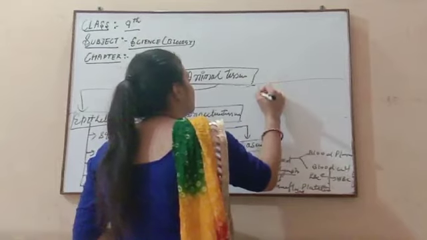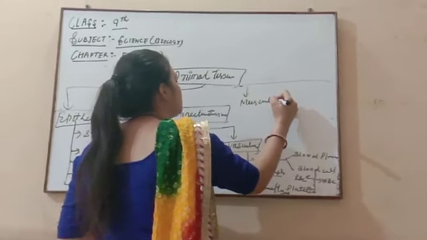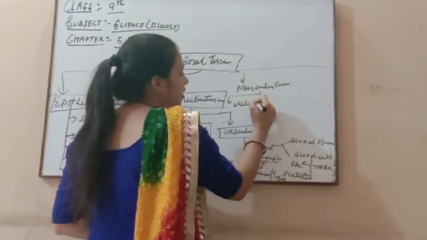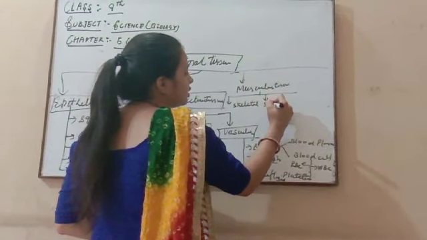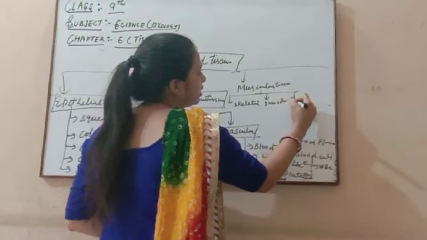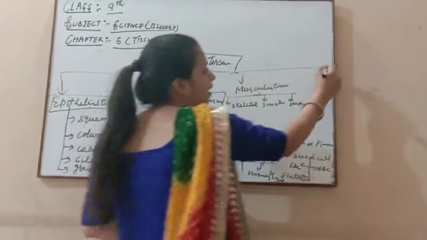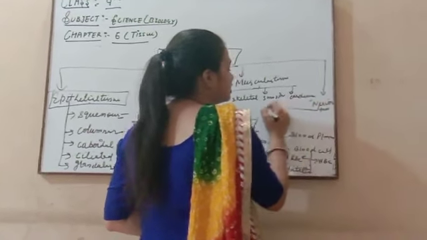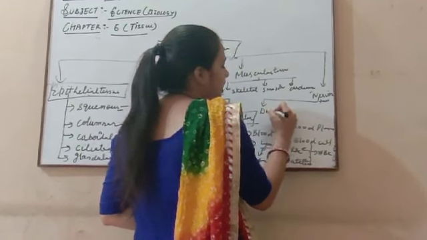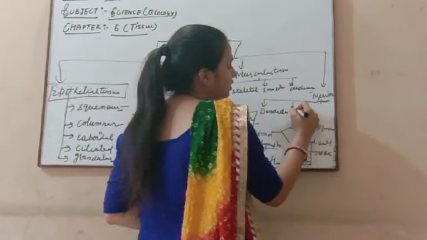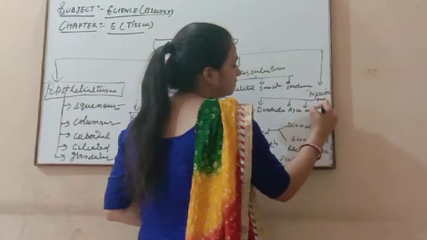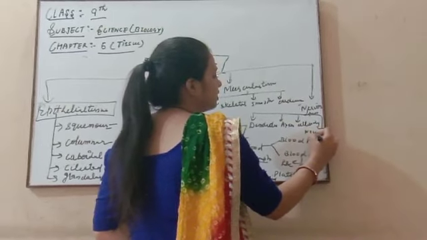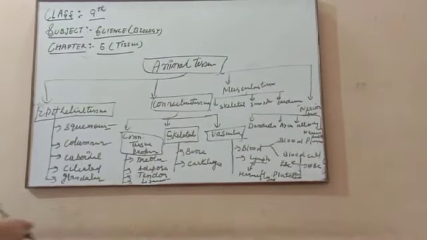And third one is your muscular tissue that we discuss here. For muscular tissue, I write only the names here. First one is skeletal muscular tissue. Second one is smooth muscular tissue, and third one is your cardiac muscular tissue. Okay, and fourth we discuss the nervous tissue. Nervous tissue has four main parts: dendrites, axon, cell body, and fourth one is your nerve ending. So this is all about your animal tissue.